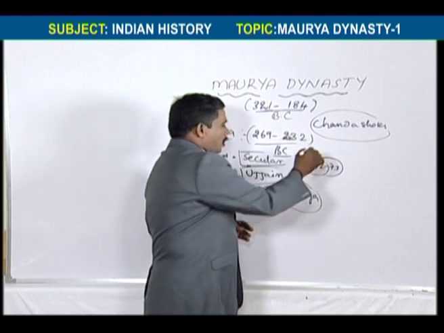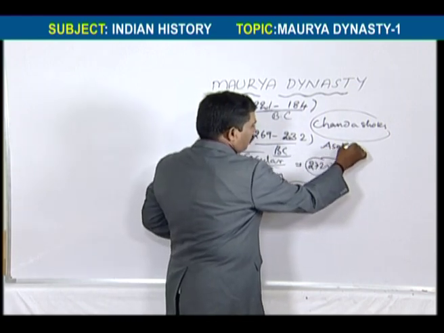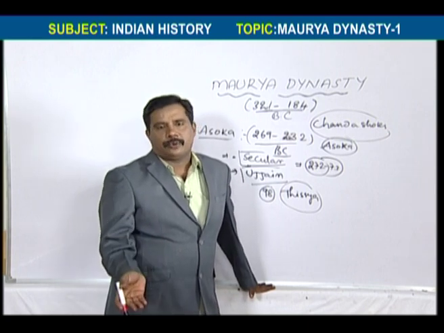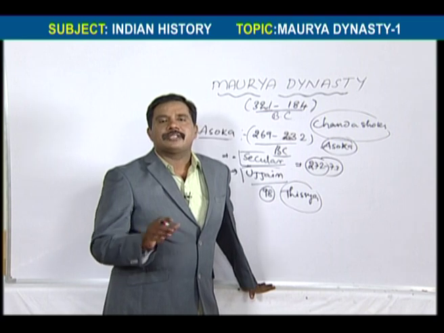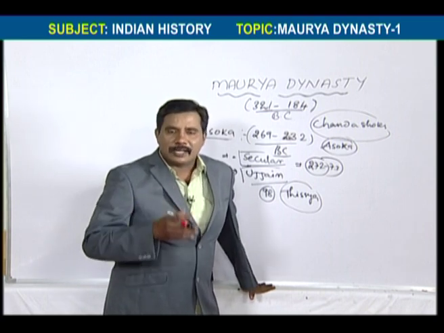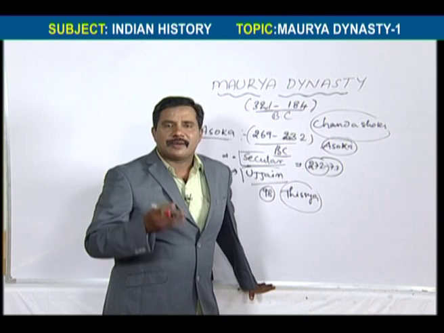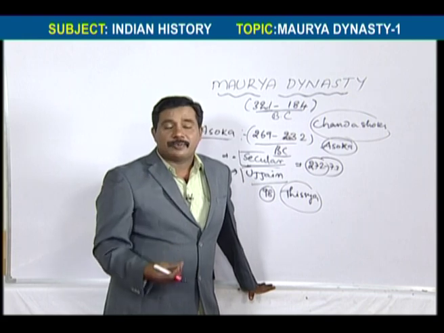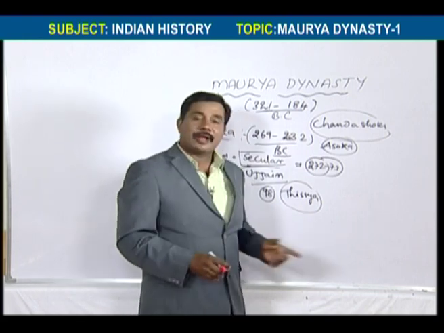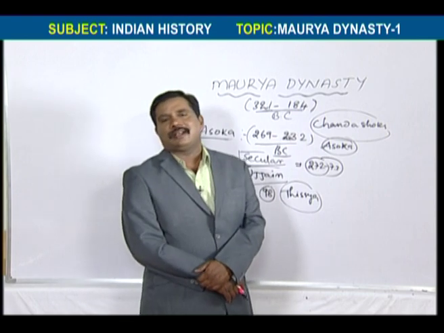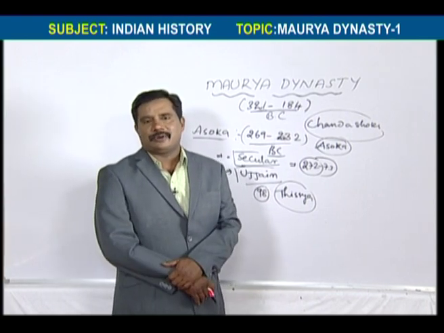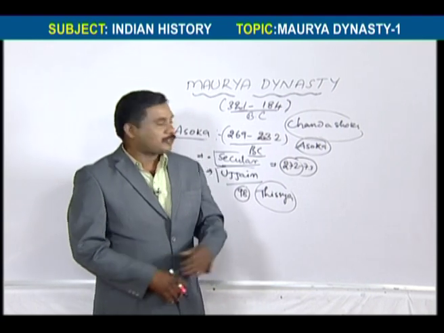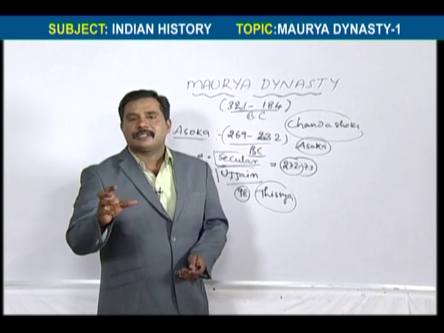Actually, what is the meaning of Ashoka? What is meant by Ashoka? Ashoka means the person who has no sorrow. Who has no sorrow, that is Ashoka. Because of that reason, he has an odd mentality, a hard soul. Because of that kind of mentality, he killed 98 brothers. It is not possible for a common man to kill 98 brothers. That person's heart should be strong. That's why Ashoka means not having sorrow.